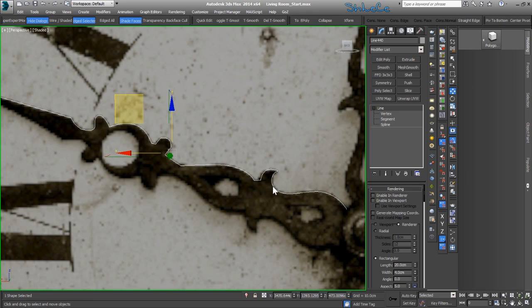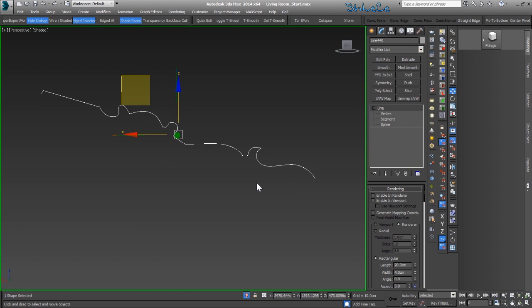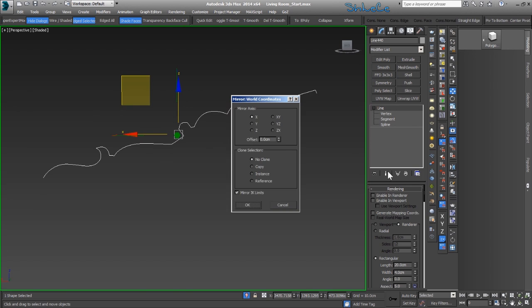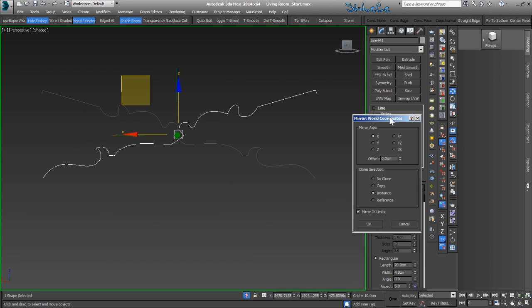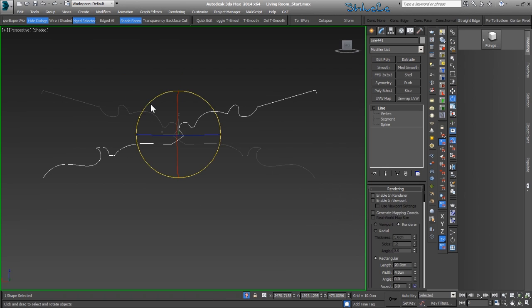Okay, now I'm gonna isolate this one, and let's mirror this around. I'm gonna use mirror and make an instance. Okay, now let's rotate this one.